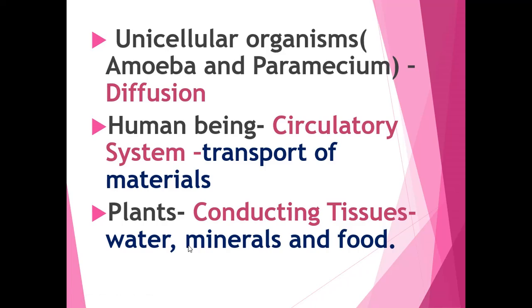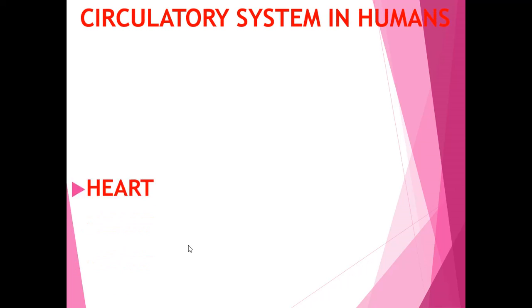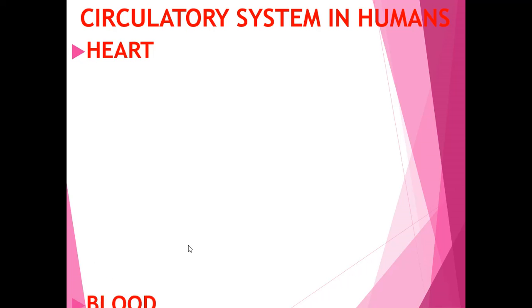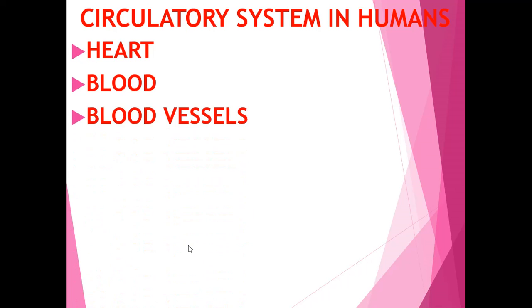Now let's move to the circulatory system in humans. The circulatory system in humans consists of heart, blood and blood vessels. When you are remembering about the circulatory system, these three words should come to your mind: heart, blood, blood vessels.